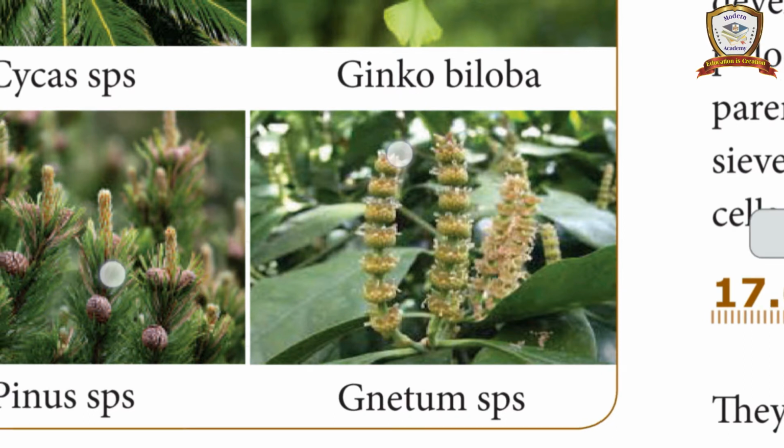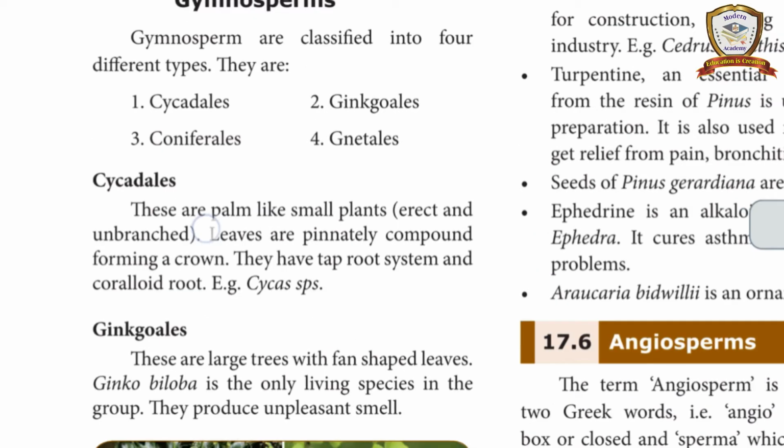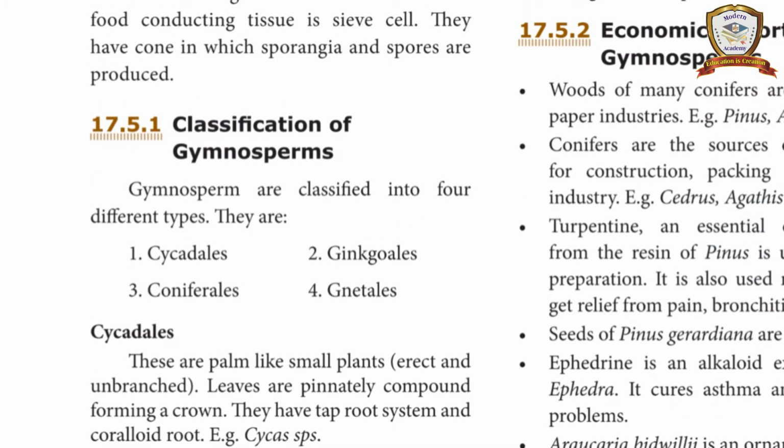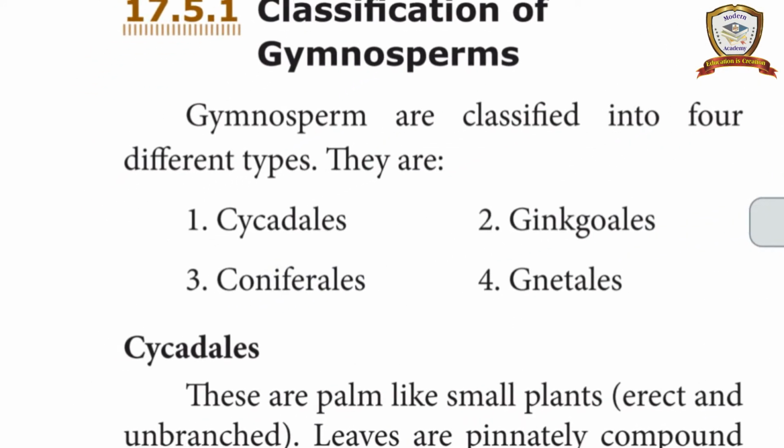So totally 4 classes are there. What are they? Cycadales, Ginkgoales, Coniferales and Gnetales. Okay. Example for Cycadales, Cycas. Example for Ginkgoales, Ginkgo biloba. It contains only one living plant. And the Coniferales example, Pinus. And Gnetales example, Gnetum. Okay. So this is the classification of gymnosperm.